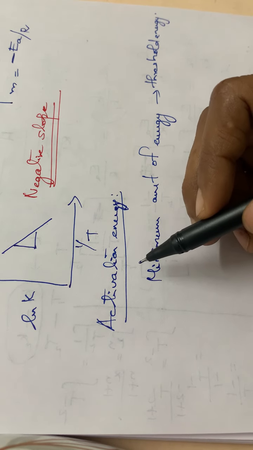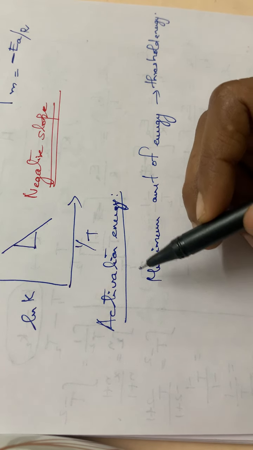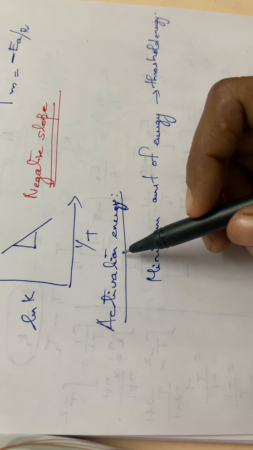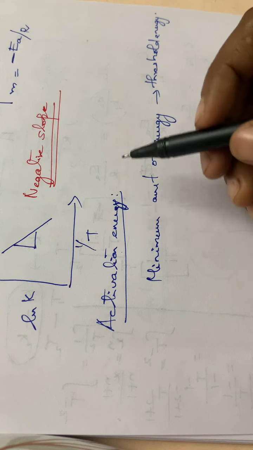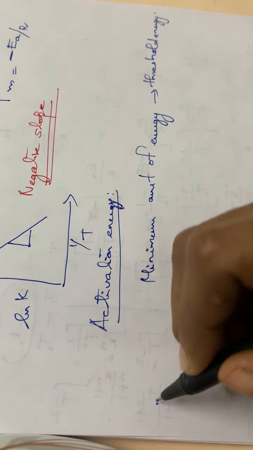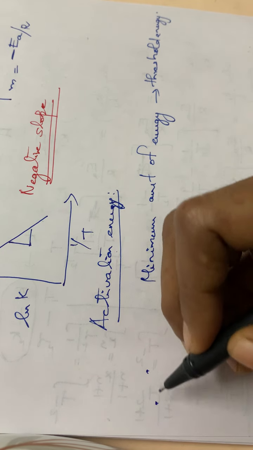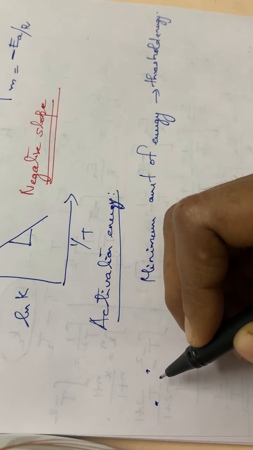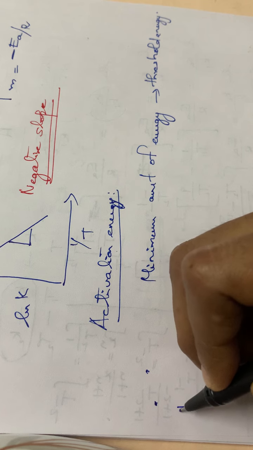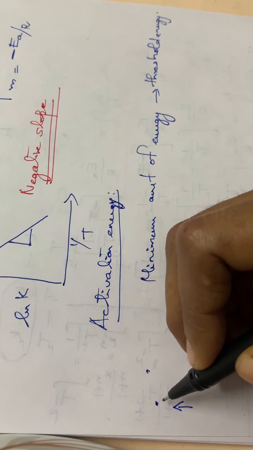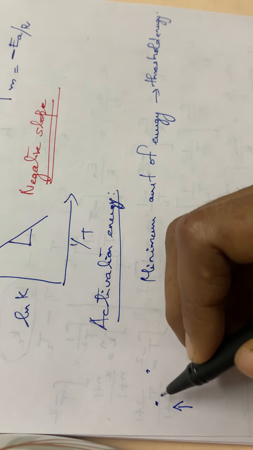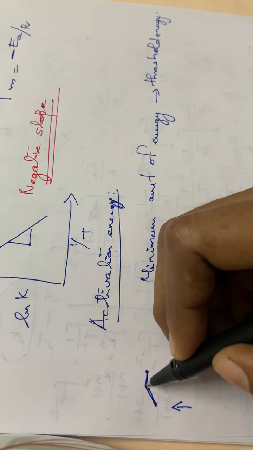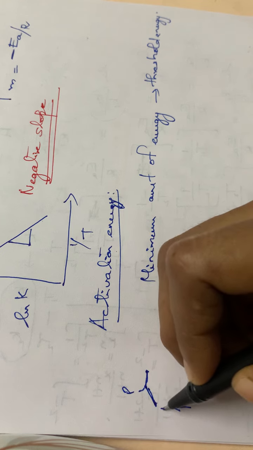But the energy of activation is the excess energy to be possessed by the reactant molecules in order to react to give the products. Suppose a molecule has a particular amount of energy, it is not likely to take part in a chemical reaction. Sometimes it should have an extra amount of energy to have collisions, isn't it? Only after collisions will they come to products, isn't it?